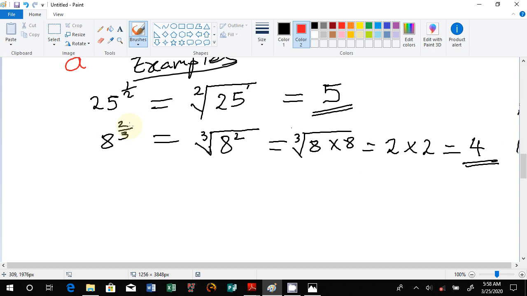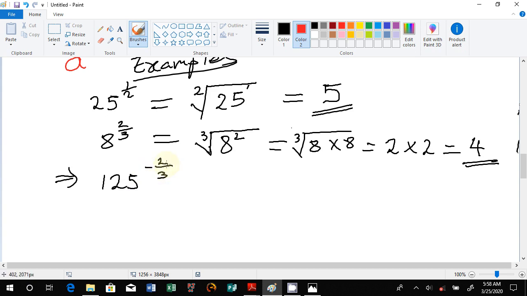Okay, what else should we look at under this as the best example? Let's have a negative index and see how it works out. I'll work with 125 raised to the power negative 2 over 3.